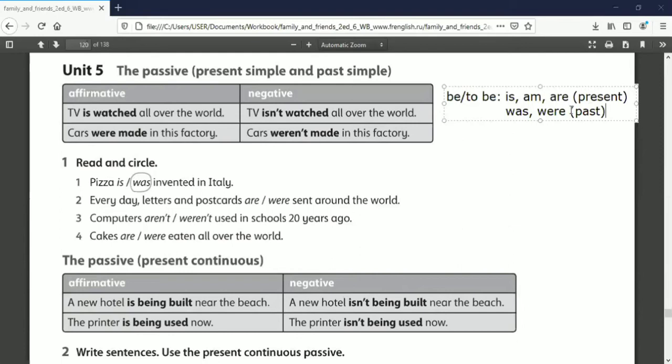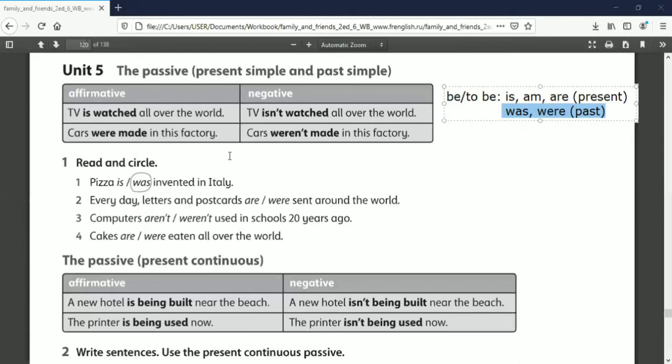Okay, to be in the past. This one, you can see again, we are using was. Why not were? Because the subject is singular. Pizza, singular thing. If it is pizzas with s, it must be using were.